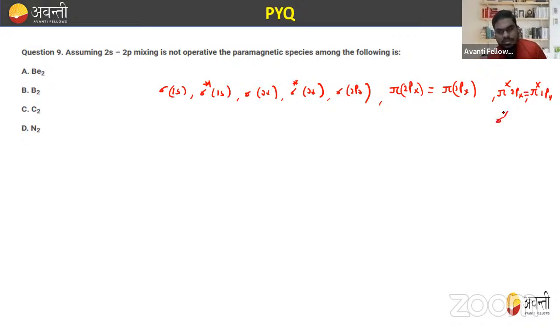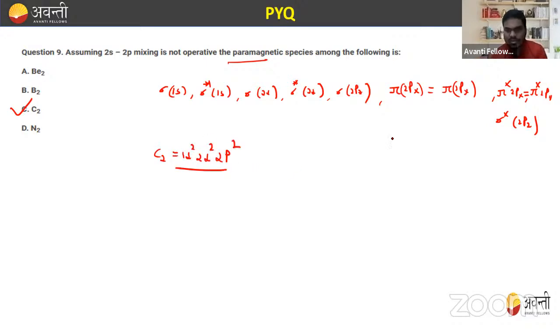And the last, sigma star 2pz, right? So these are the possible electronic configurations. Applying this configuration, B2 and N2 will be diamagnetic, but C2 will be paramagnetic. C2 has the electronic configuration of 1s2, 2s2, and 2p2.